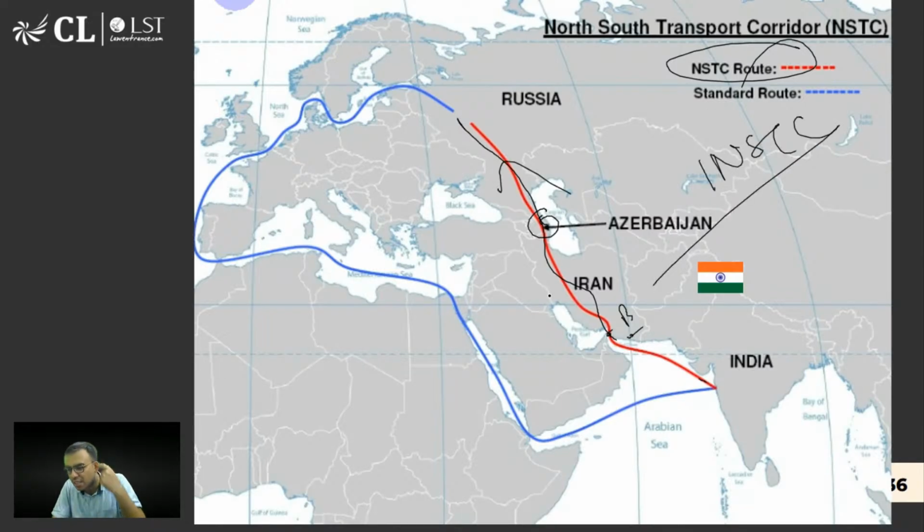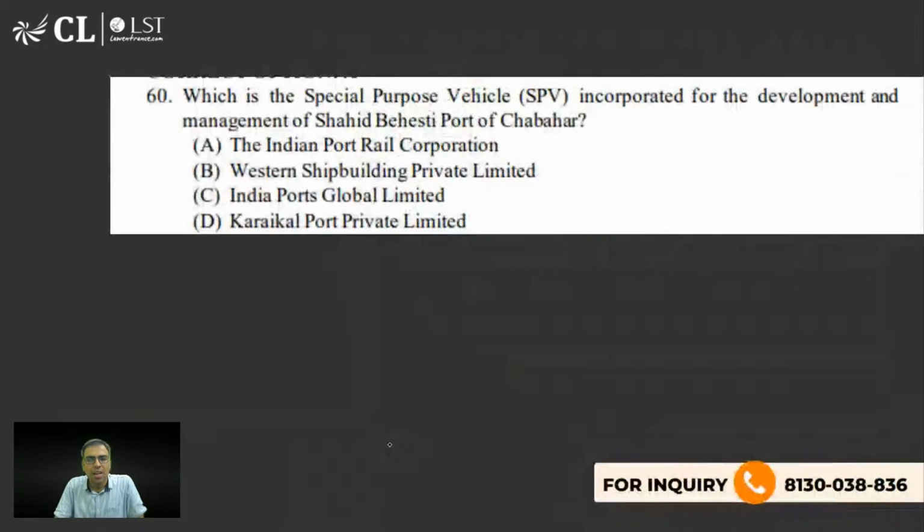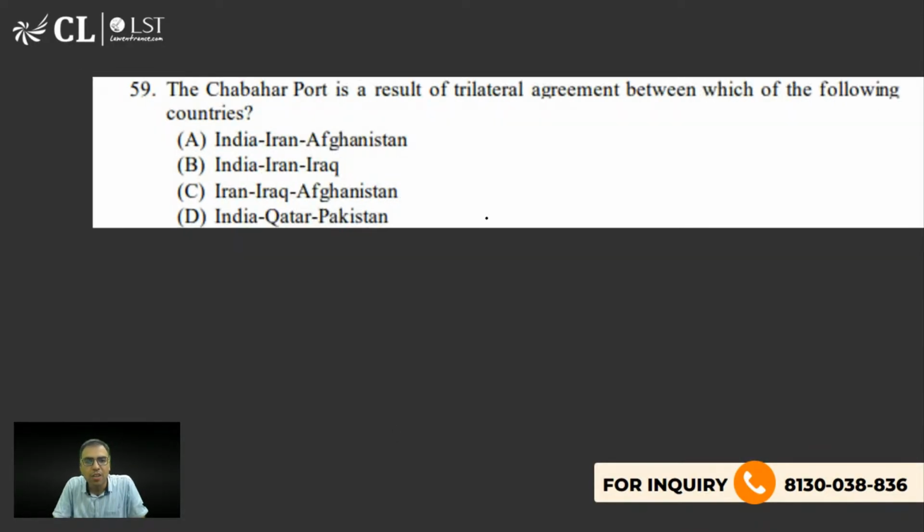Please read about INSTC because it was once asked in the exam, so of course they can repeat. This is the planned and this is the current. Blue वाला जो current route है, ठीक है. Okay, फिर क्या क्वेश्चन आया था, है ना? It will help in bringing efficiency and also D is the right answer. Let's move on to the next one. ये तो बहुत आसान क्वेश्चन है.